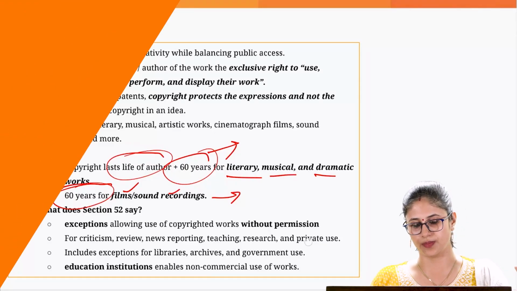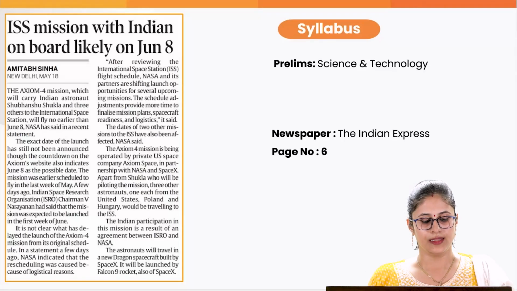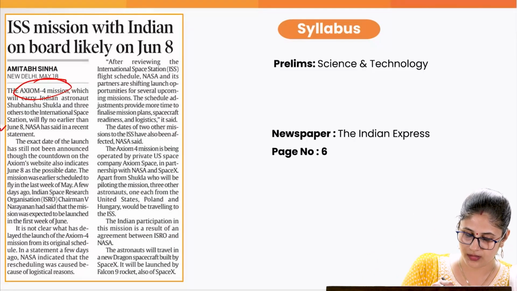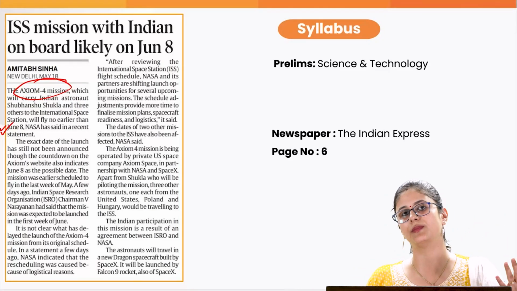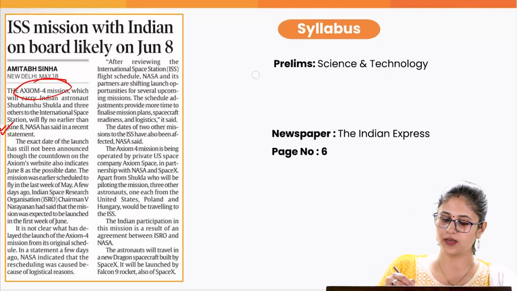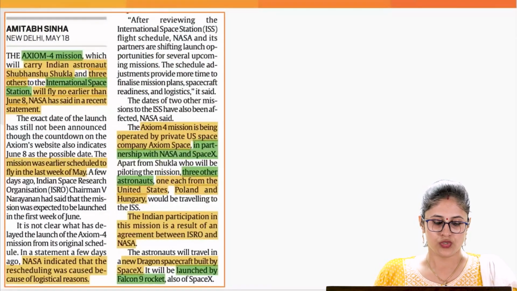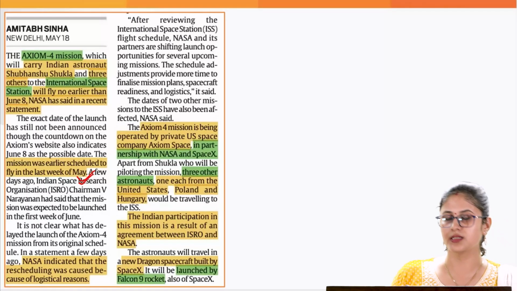Let's move on to the next topic. Recently, NASA has made a statement that we will likely be launching the Axiom-4 mission around 8th June. The launch of Axiom-4 would not be possible before 8th June. This topic is relevant from a prelims perspective, especially science and technology. The Axiom-4 mission was scheduled to be launched in the last week of May.